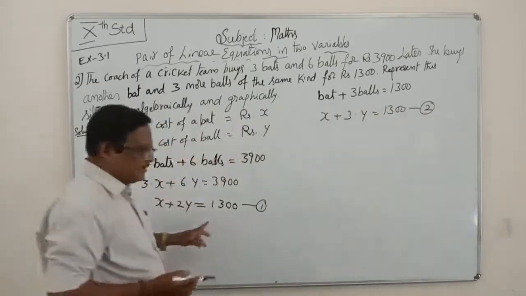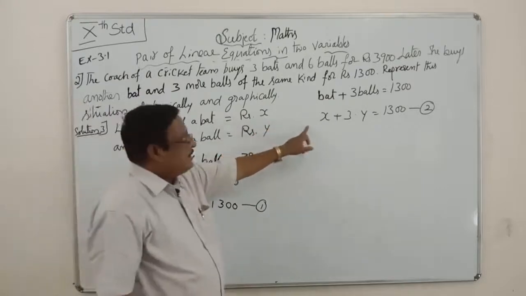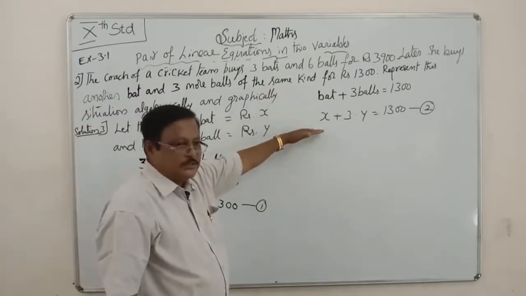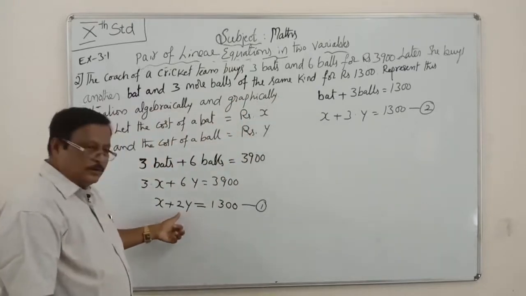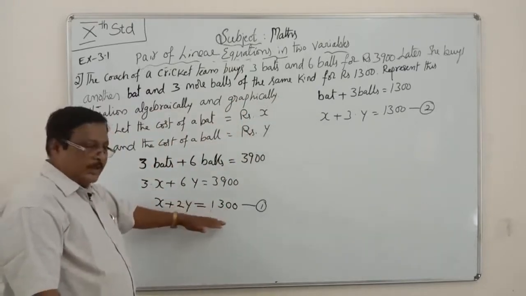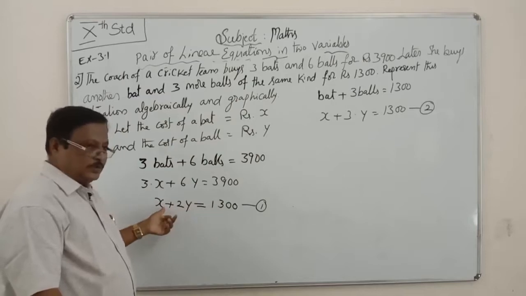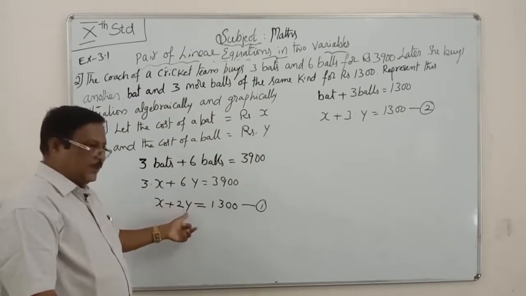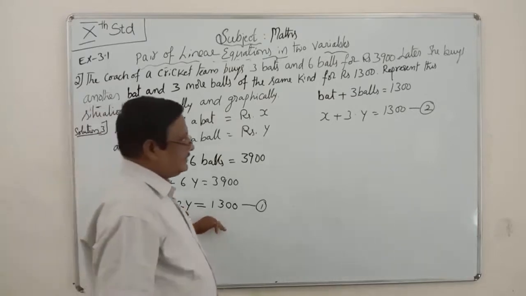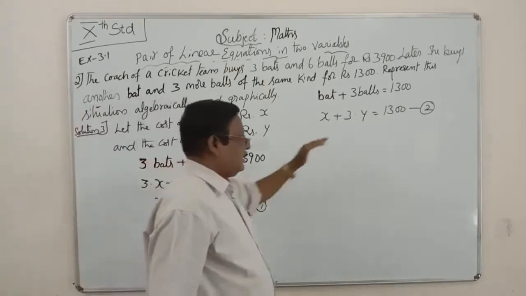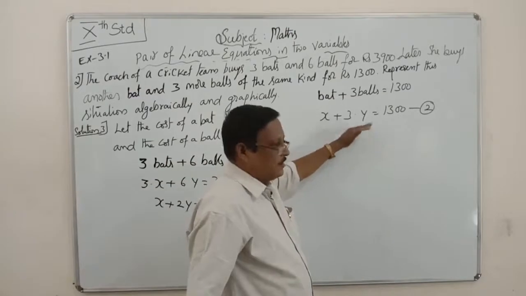This is equation number 1. This is equation number 2. Algebraically, this is completed. Next, graphically, you have to calculate the x and y values. Suppose you give some x values and find the y values, and draw a table for each equation. Next, you draw it in a graph.